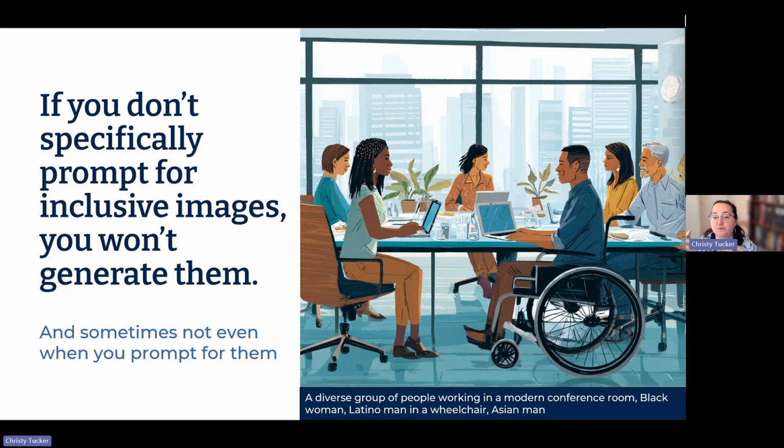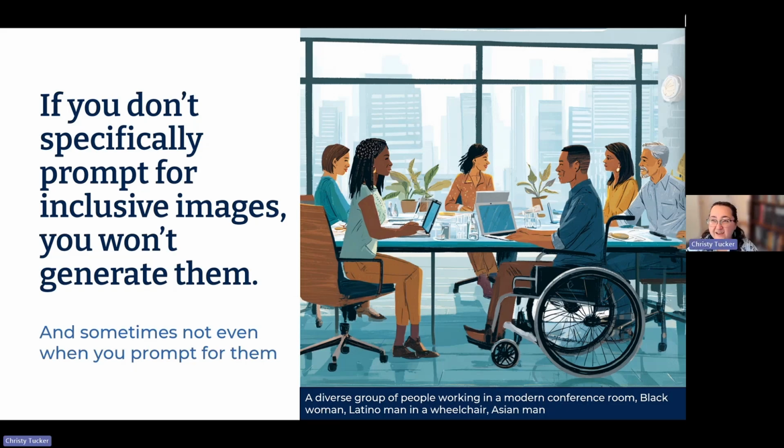Diversity was one of the things mentioned as one of the key problems in stock photos and in your training visuals overall. If you don't specifically prompt for inclusive images, you will not generate them. The AI images were trained on stock images, which we know don't do a great job of representing diversity.